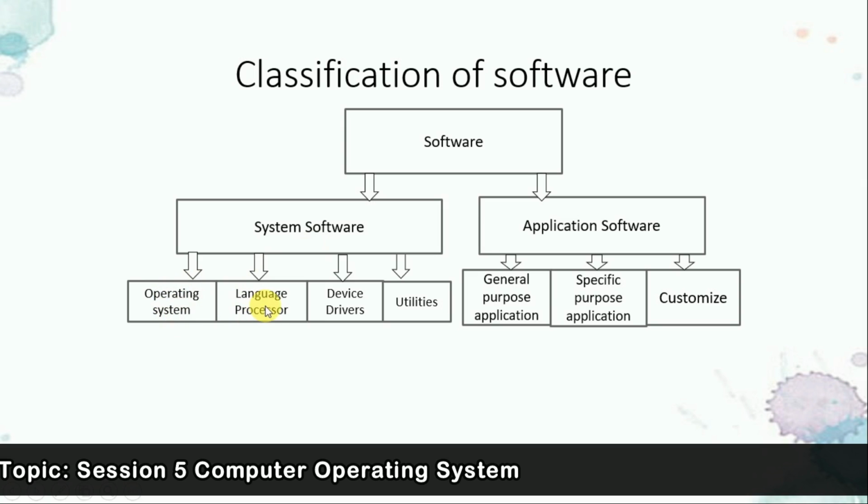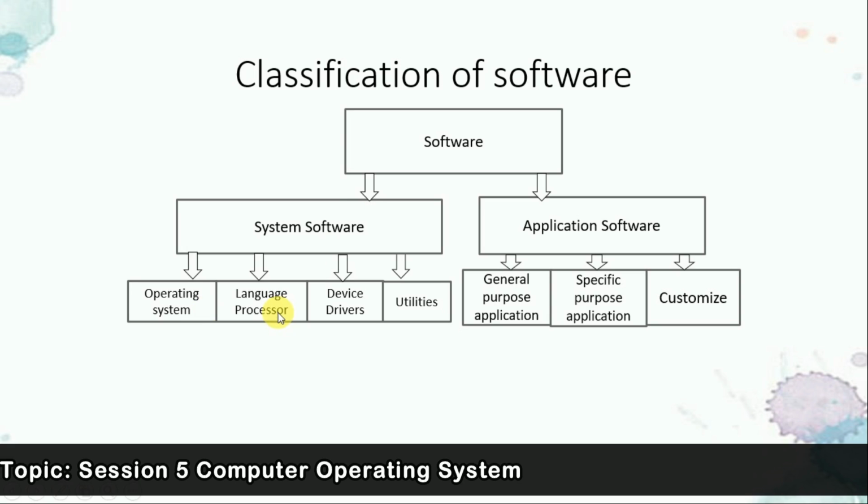In system software we have operating system, language processor, device drivers and utilities, while in application we have general purpose, specific purpose and customized. I think that you have already seen that thing in the first part A. This is part B. Then also we will just take a brief introduction about it. So operating system, yes, we are going to learn today about the operating system, that is used to control.